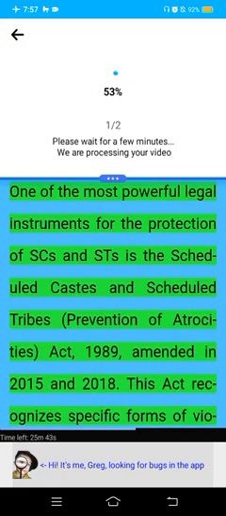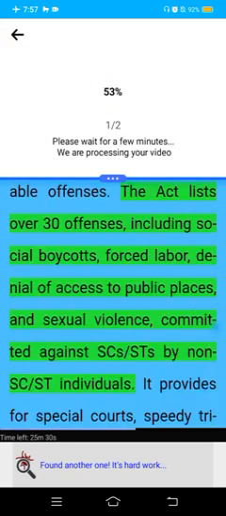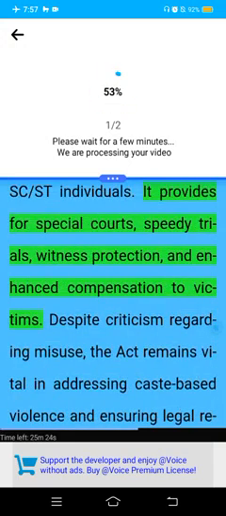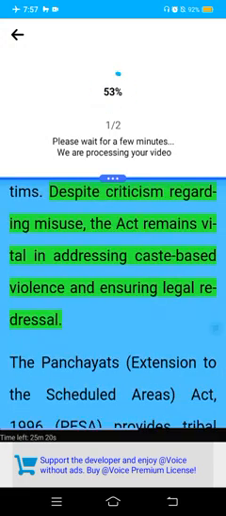One of the most powerful legal instruments for the protection of SCs and STs is the Scheduled Castes and Scheduled Tribes (Prevention of Atrocities) Act, 1989, amended in 2015 and 2018. This act recognizes specific forms of violence and humiliation suffered by SCs and STs and makes them cognizable and non-bailable offenses. The Act lists severe offenses, including social boycotts, forced labor, denial of access to public places, and sexual violence, committed against SCs and STs by non-SC, non-ST individuals. It provides for special courts, speedy trials, witness protection, and enhanced compensation to victims. Despite criticism regarding misuse, the Act remains vital in addressing caste-based violence and ensuring legal redressal.